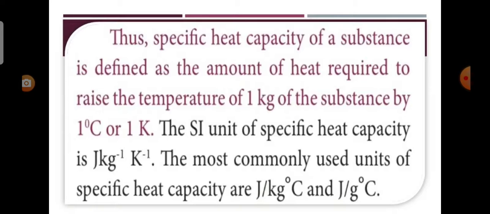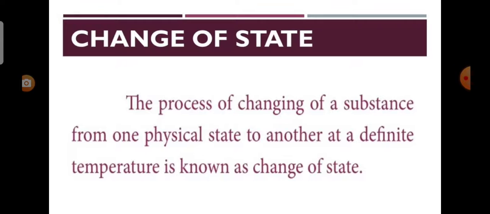The SI unit of specific heat capacity is joule per kilogram per Kelvin. The most commonly used units of specific heat capacity are joule per kilogram degree Celsius and joule per gram degree Celsius.